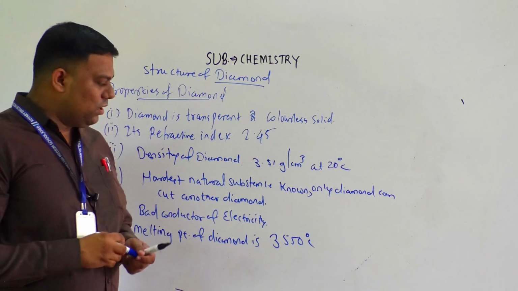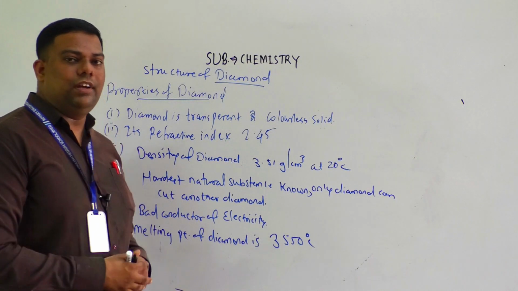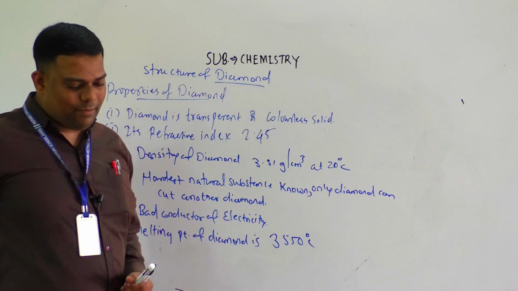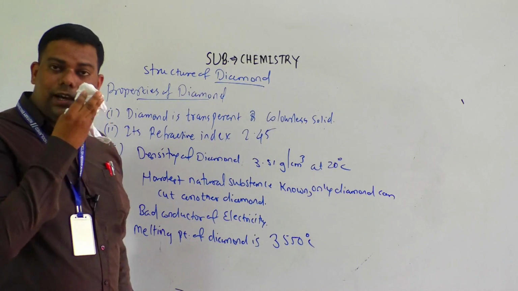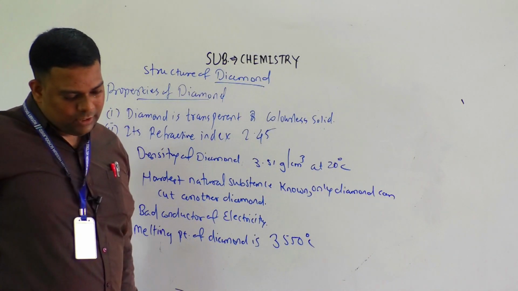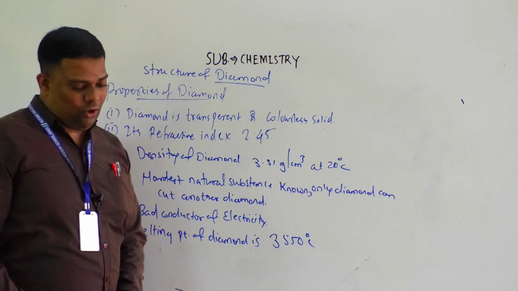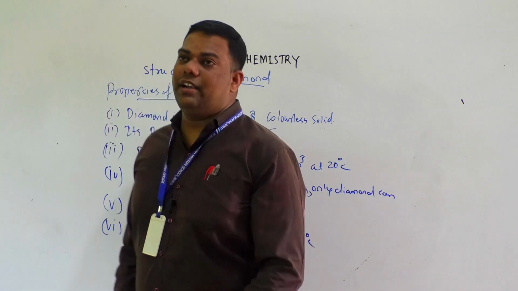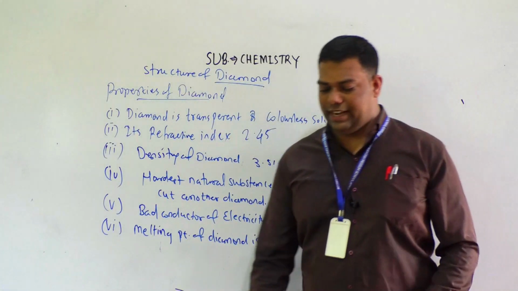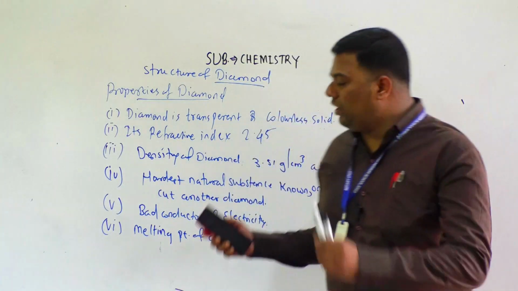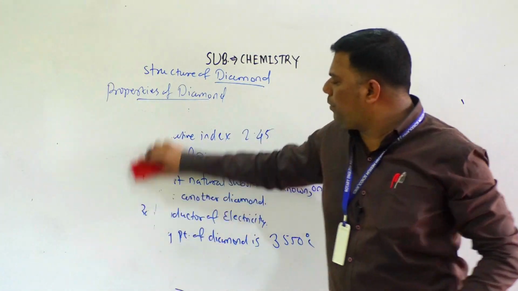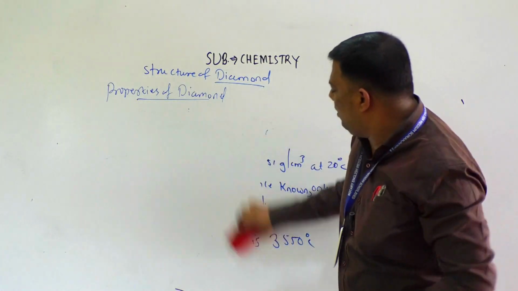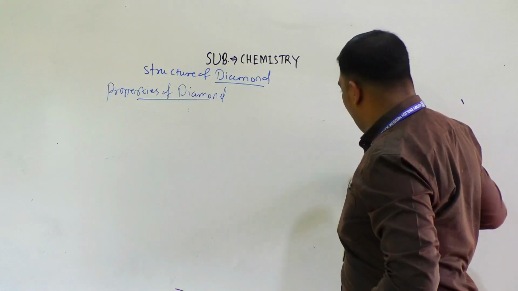Diamond is not attacked by acids, alkalis and solvents like water, ether, benzene or CCl4. But diamond is attacked by fluorine.